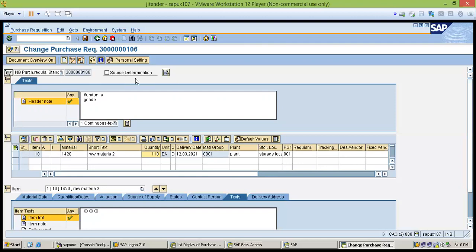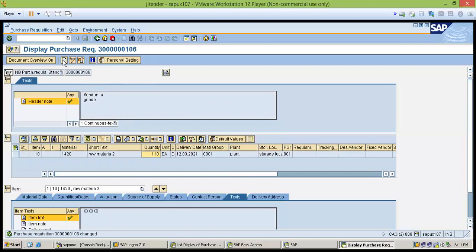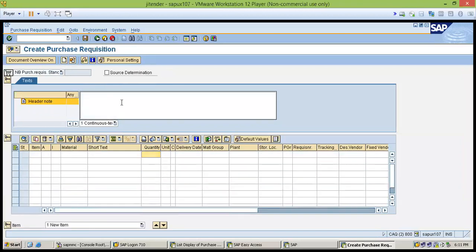If I want to add something in the next row, then I can just go to the pencil and click and write down the thing on that row. So you can do one thing, let me show you how. You can save, and if you want to create another PR, you just click this, and you can find the ME51 screen again.